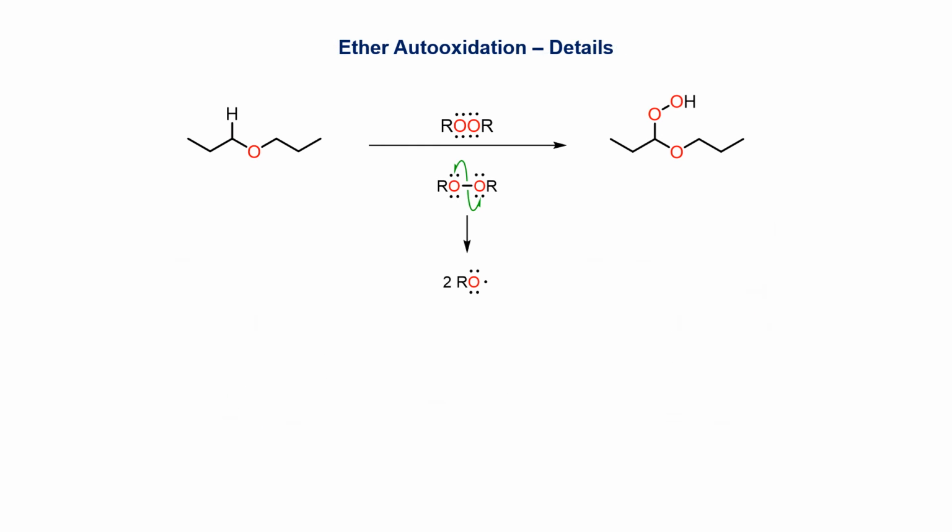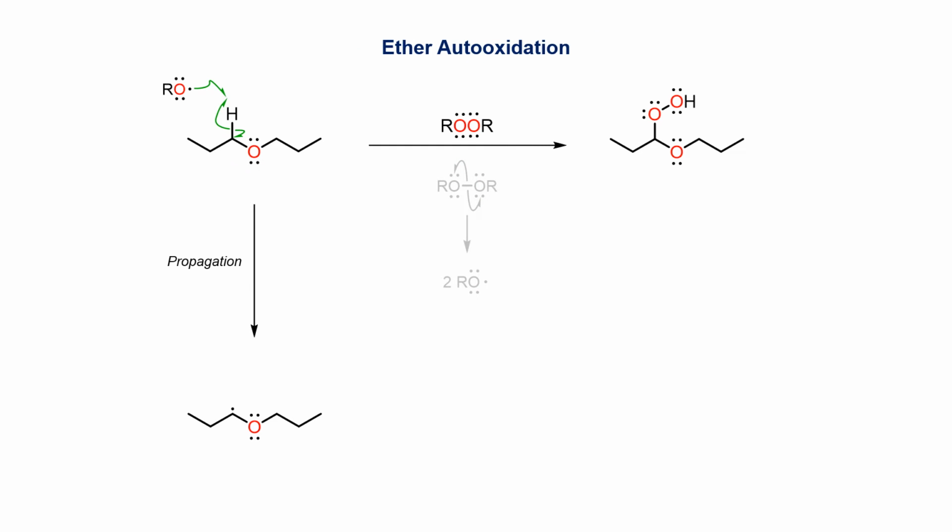The reaction is initiated by the weak oxygen-oxygen bond being cleaved in a homolytic manner to give two reactive oxygen-based radicals. The reactive oxygen radical then abstracts a hydrogen atom from the ether substrate in a regioselective way to give a carbon-based radical. This is stabilized through electron donation from the adjacent oxygen.